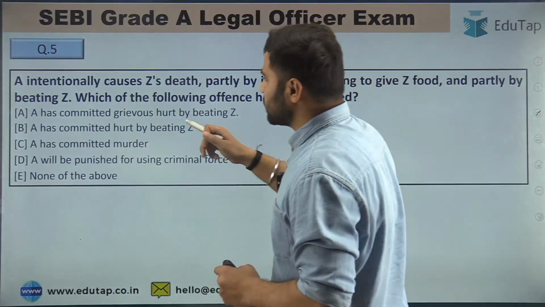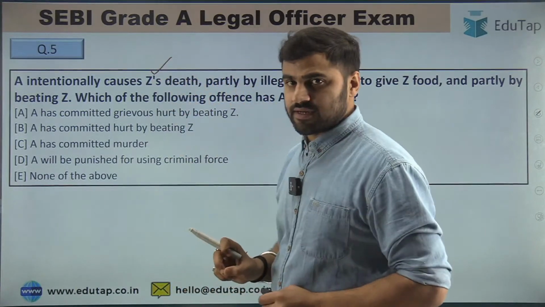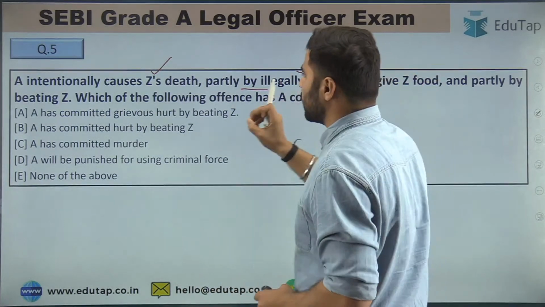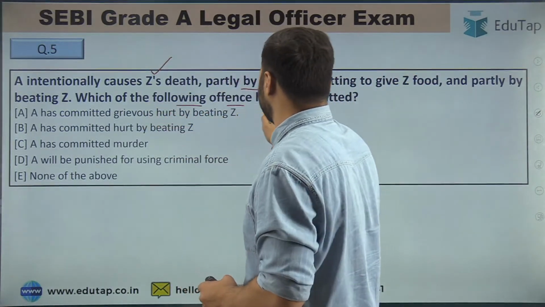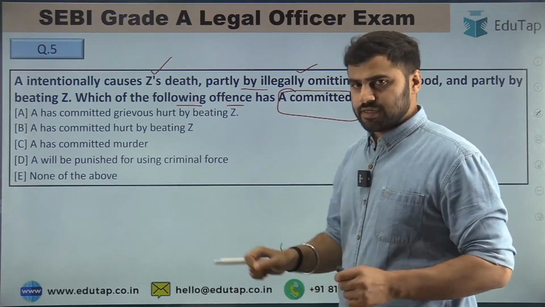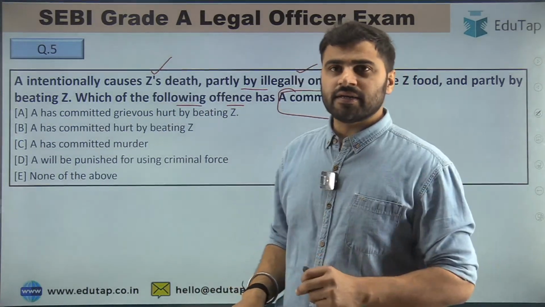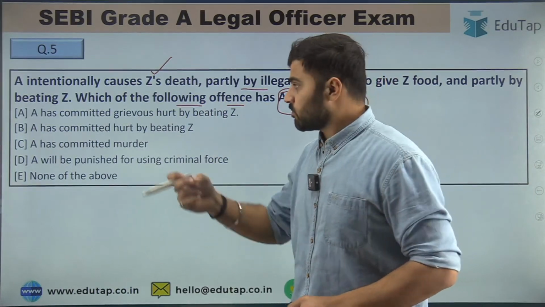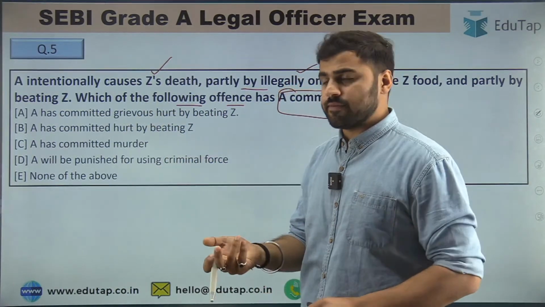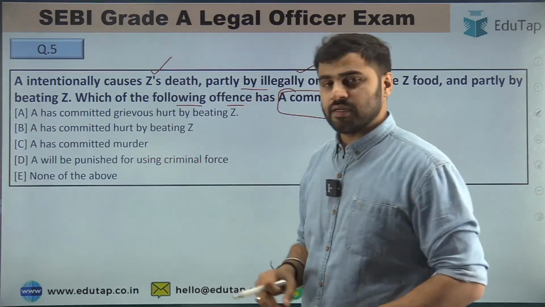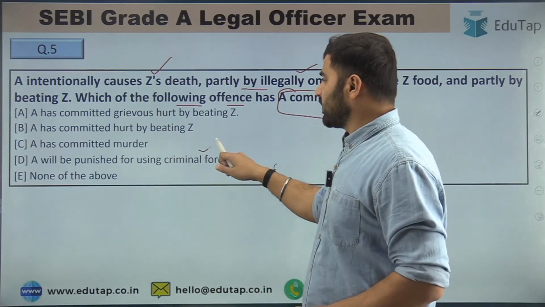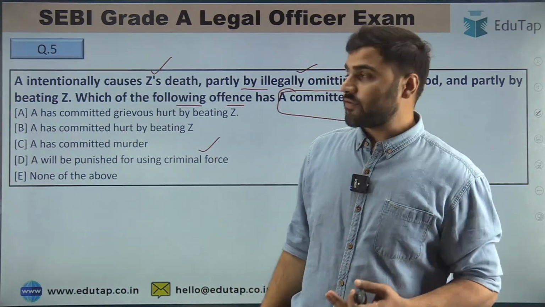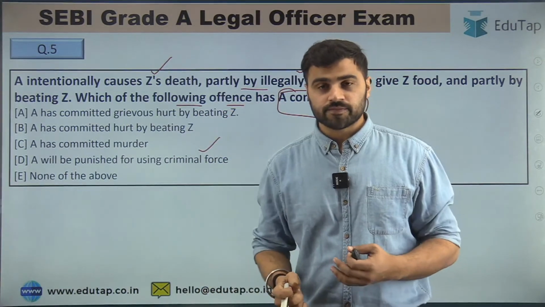A intentionally causes Z's death, partly by illegally omitting to give Z food and partly by beating Z. So which of the following offenses has A committed? Read the question properly, then try to decide, right? Your options are: A has committed grievous hurt by beating Z, A has committed hurt by beating Z, A has committed murder, A will be punished for using criminal force, or none of the above. So tell me the right answer, friends. What is the right answer for question number 5?